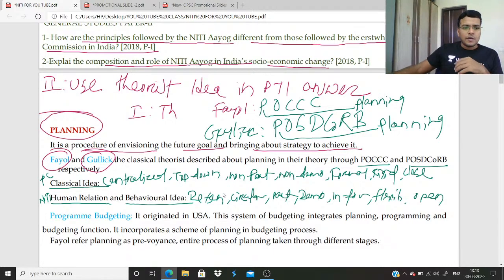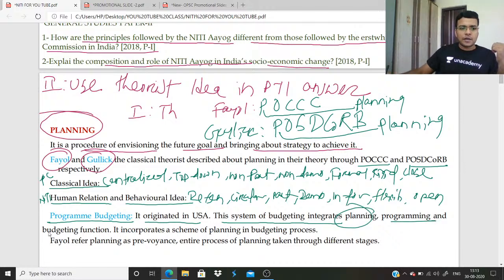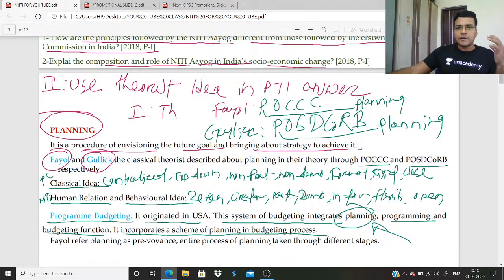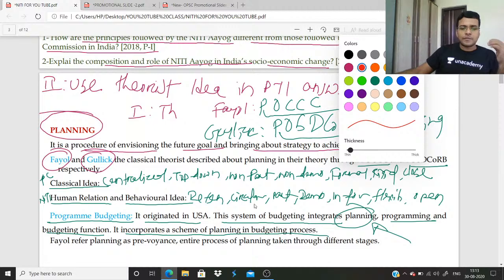Got my point? After that, program budgeting, and you read the concept of program budgeting in financial administration. Why do we use this? It originated in the USA. This system of budgeting integrates planning, programming and budgeting functions. It incorporates the scheme of planning in the budgeting process. So again the concept of planning is given importance.